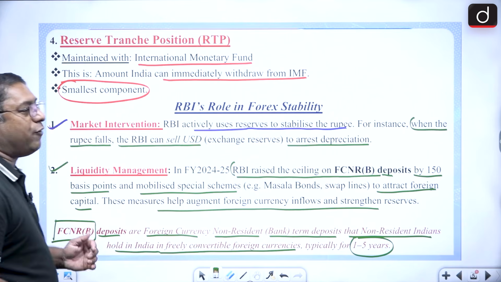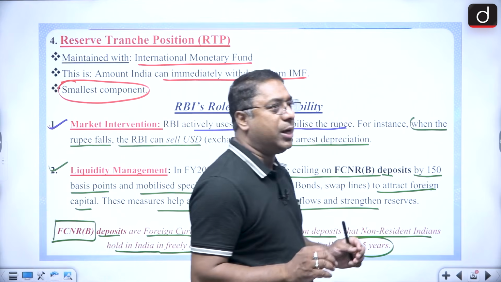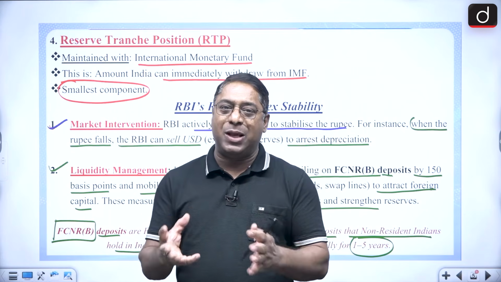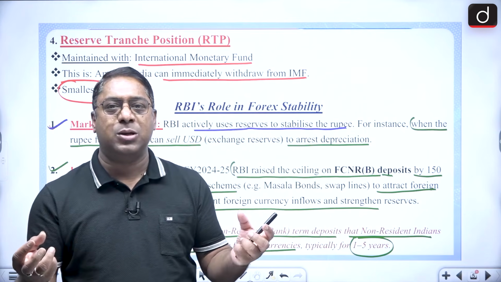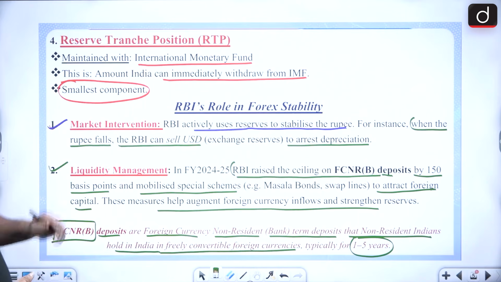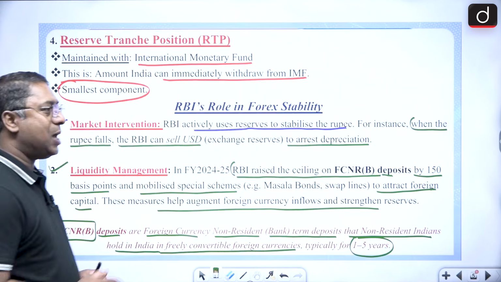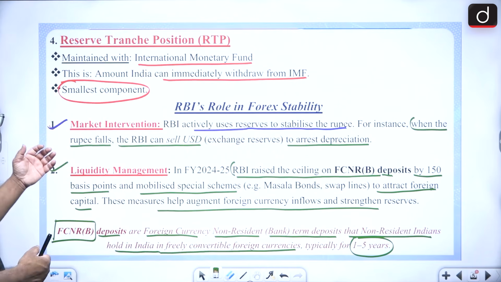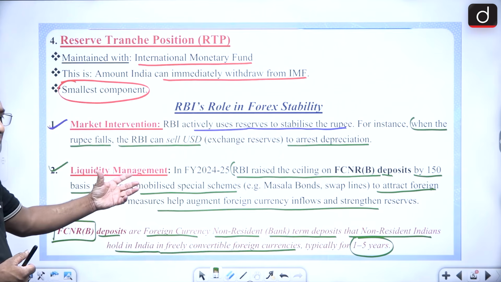So first role of RBI with regard to foreign exchange, forex stability, is market intervention. That means when the value of rupee falls, then the RBI can intervene by selling the US dollars. As a result, it can counter the depreciation, but the liquidity management can also be done.